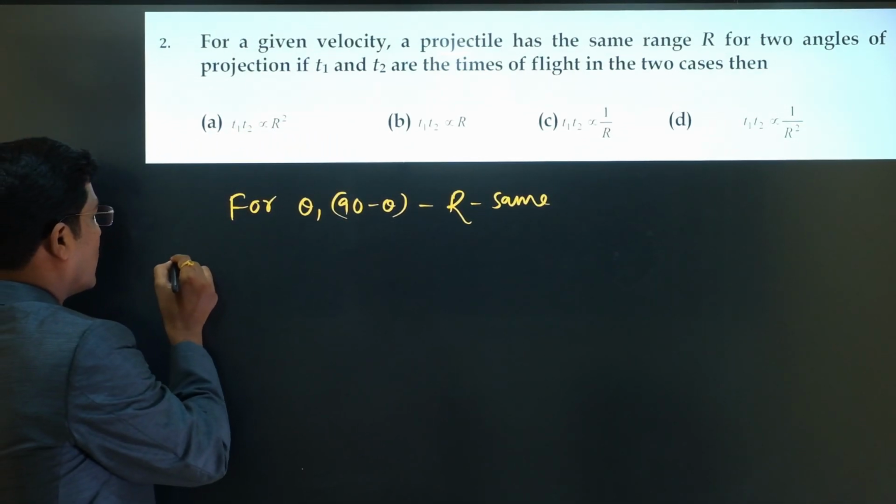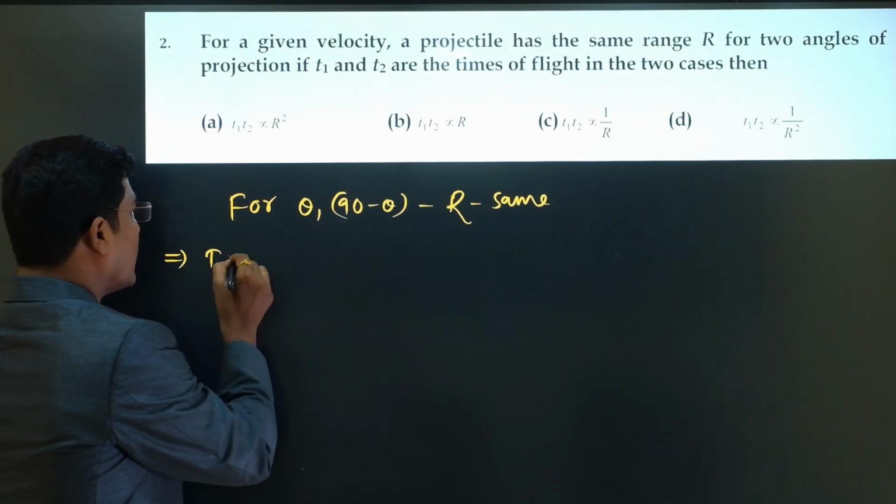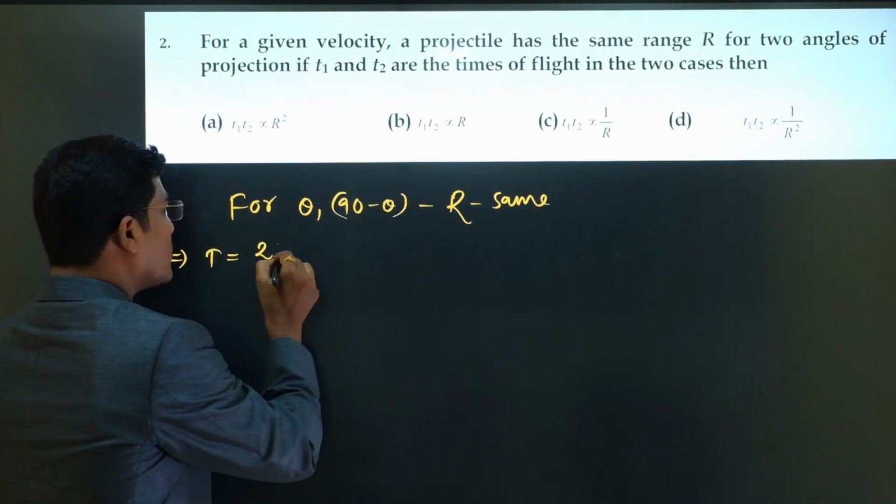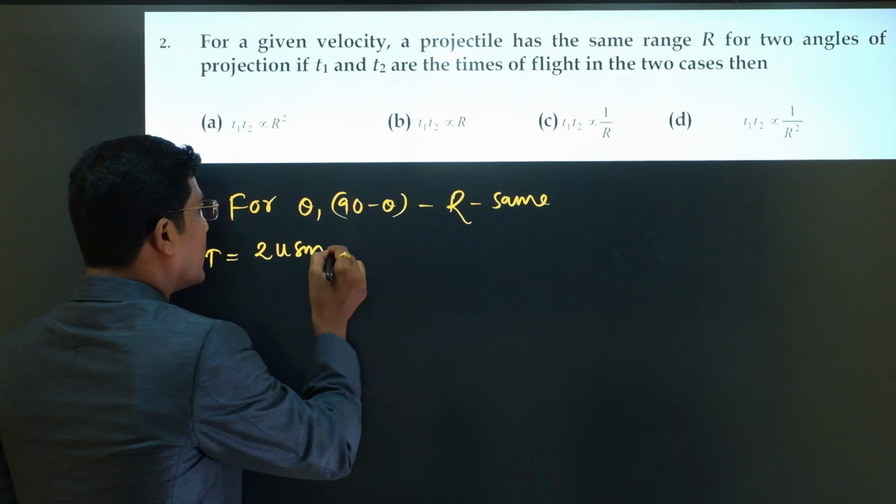We know that the time of flight t equal to 2u sin theta by g.